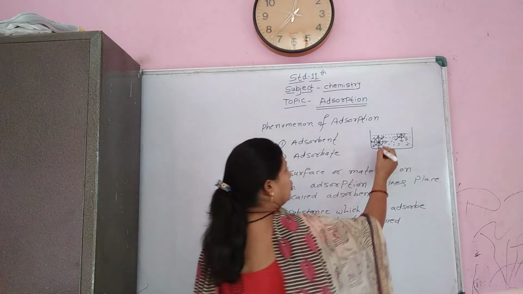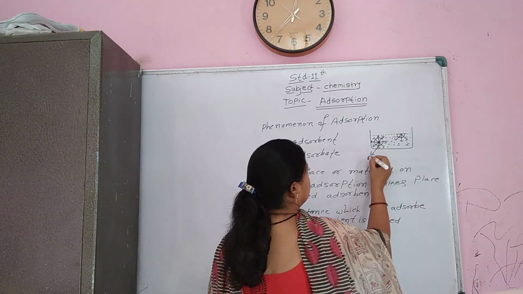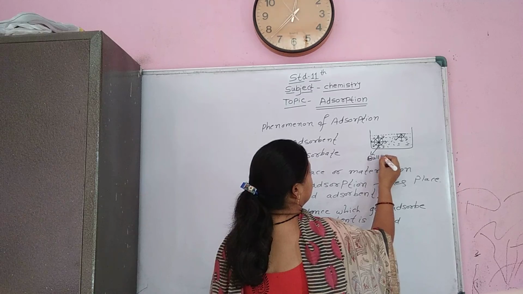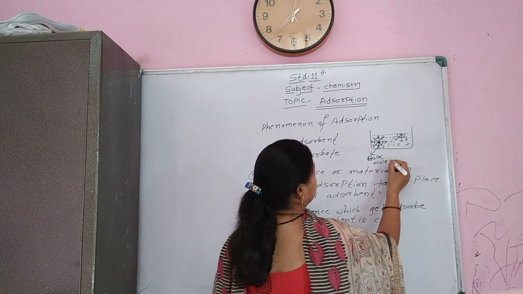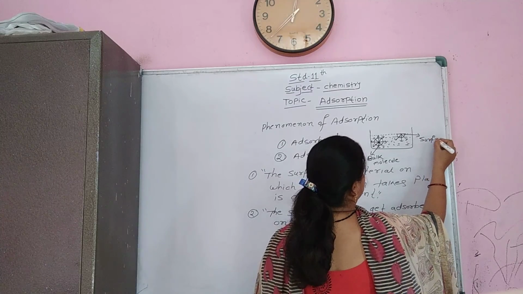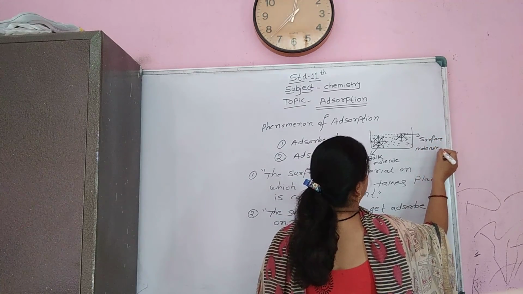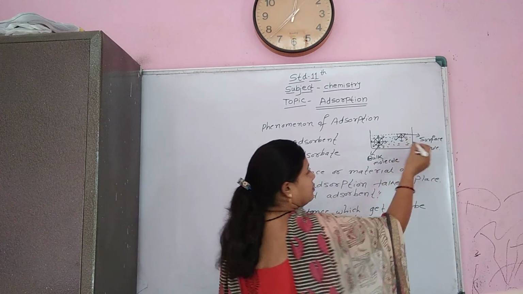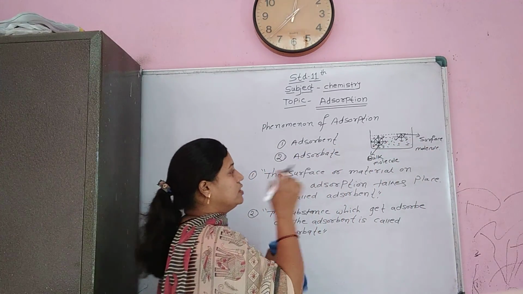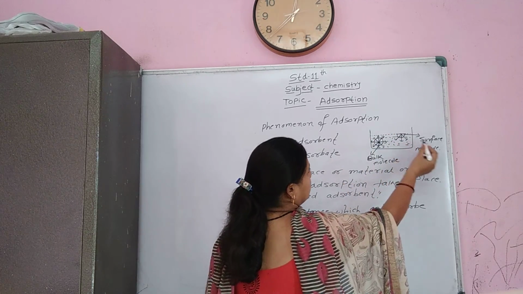This is the bulk molecule, and this is the surface molecule. In this diagram, it is the liquid, and this is the bulk molecule and this is the surface molecule.